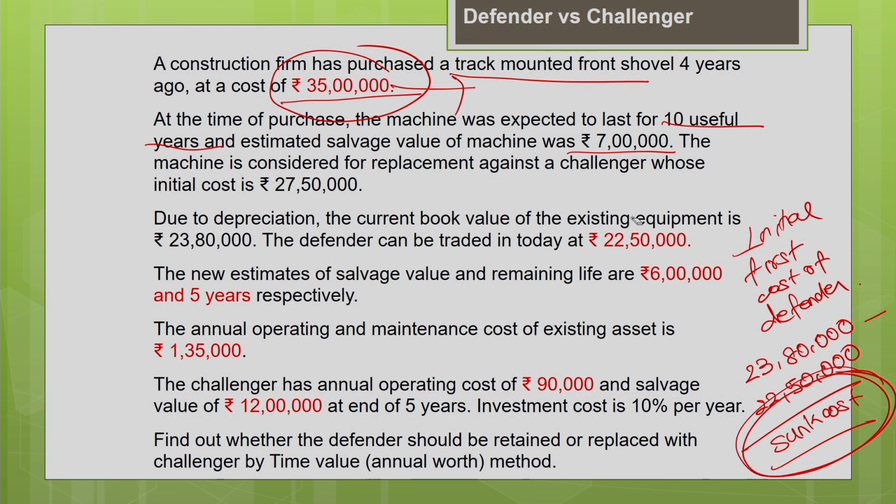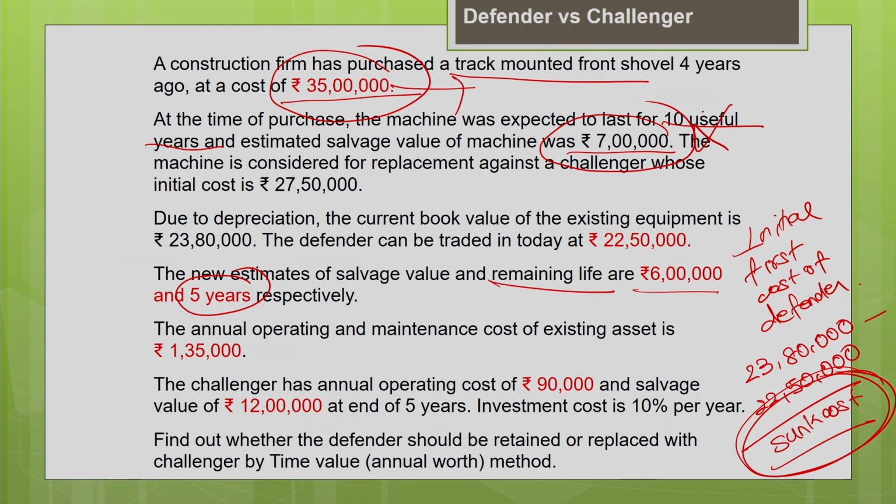Now let us look into what other information is available. The new estimate of the salvage value is 6 lakh. Okay, the new estimate is 6 lakh, but the old estimate was 7 lakh. That has to be ignored. You have to consider only the new estimate. And the current estimate of the remaining life of the machine is 5 years. Okay, see, based upon your earlier estimate, the total life of the machine was estimated to be 10 years. At the time of purchase, you estimated the useful life of the machine as 10 years. Okay, so now the remaining life is supposed to be 10 years minus 4 years.